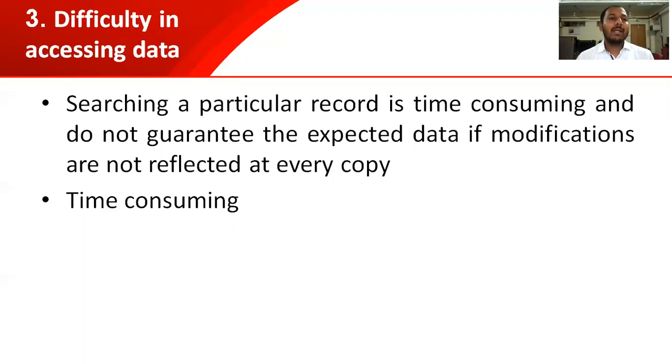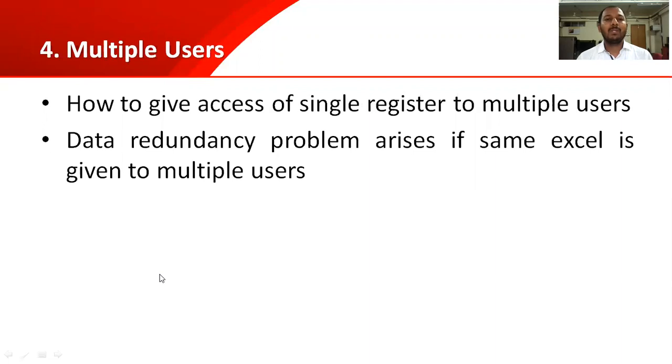So as I said, accessing the data of multiple customers randomly in such a way is a very hectic and time consuming process. For this, we need some smart solution. This file system is not a smart solution, right? Let us go to the next, multiple users. Now suppose you are the only person handling the shop, it's okay. But if you have one more person who is handling the account section of your shop, you may need two copies.